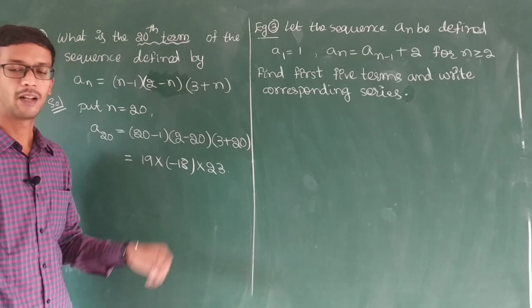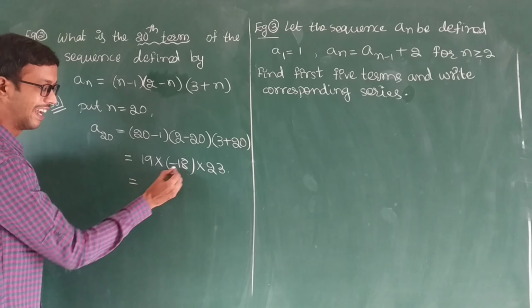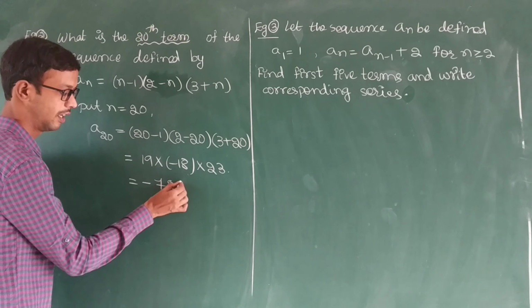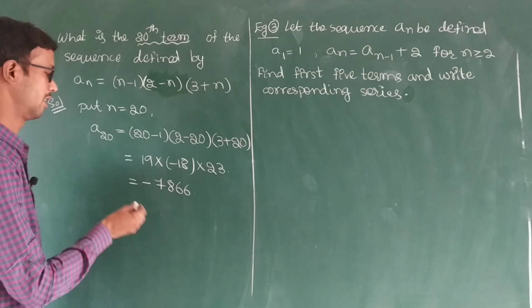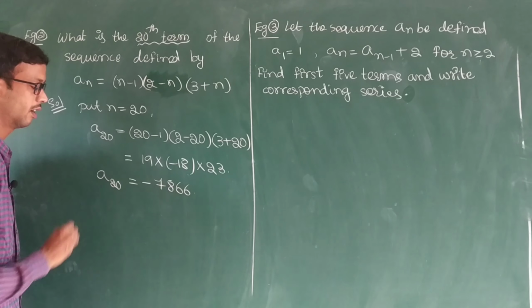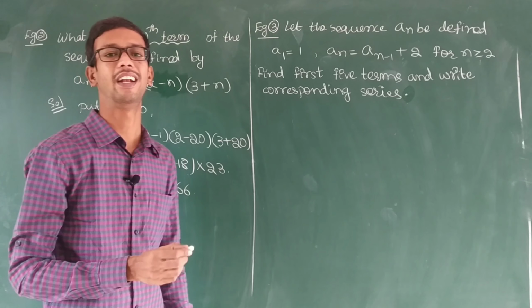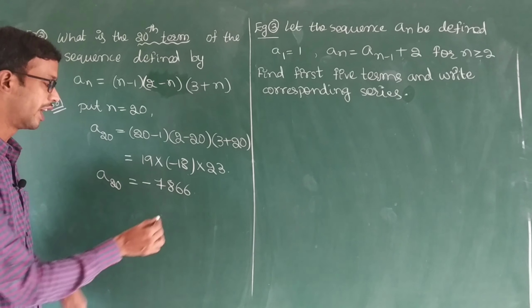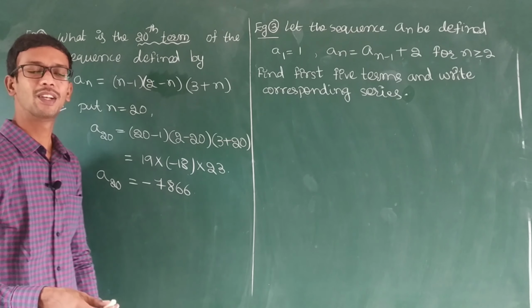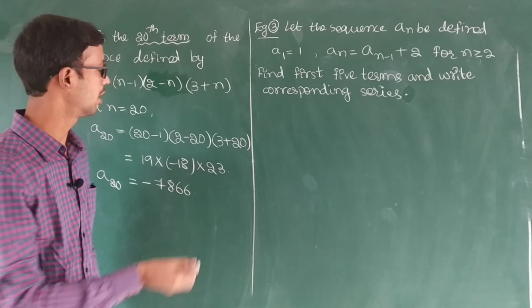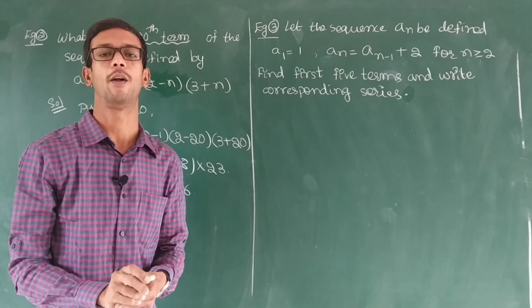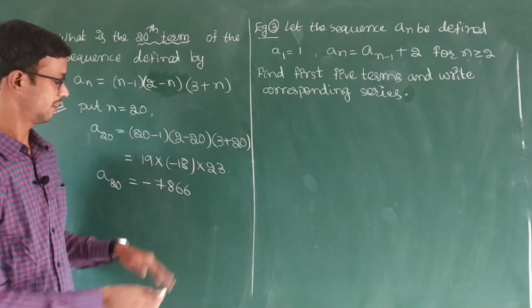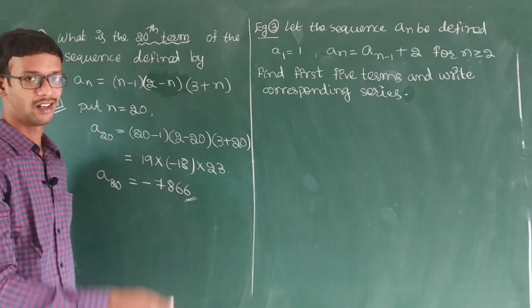If you make the multiplication, you will get a negative answer, minus 7866. Negative term is there. Minus 7866 is the 20th term. For example, if they ask for the 40th term, what do you substitute in place of 20? You substitute 40. This is the way of finding a particular term.